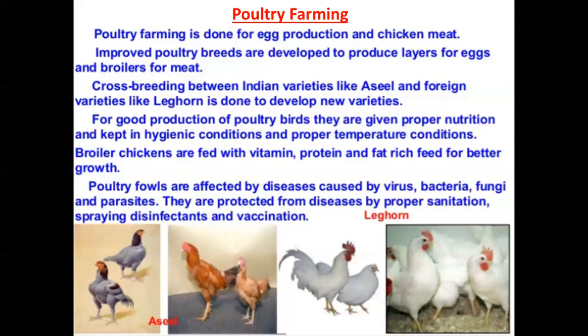Now cross breeding between Indian varieties like Asil and foreign varieties like Leghorn is done to develop new varieties. Why are we doing this cross breeding? What is the purpose? First, the number and quality of chicks should be more. Next, dwarf broiler parents for commercial chick production so that we can get more and more chicks.